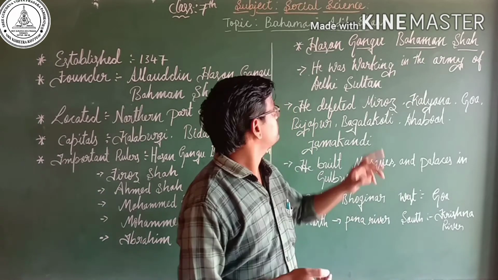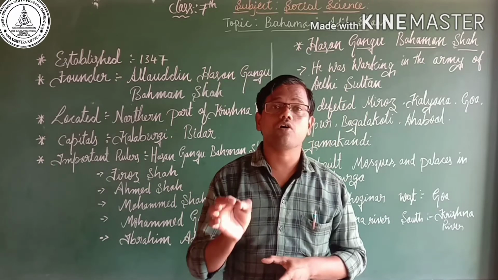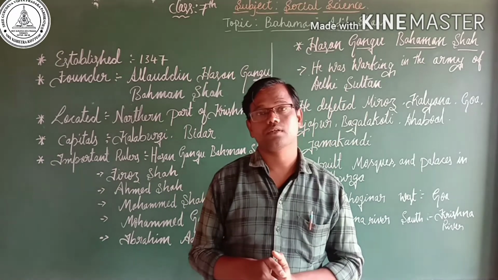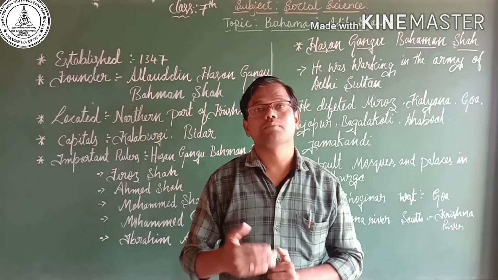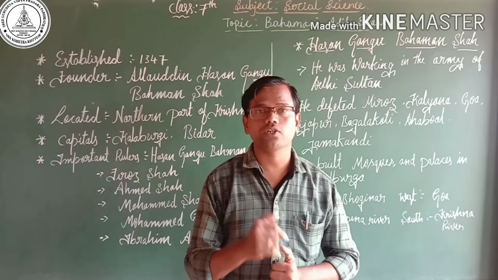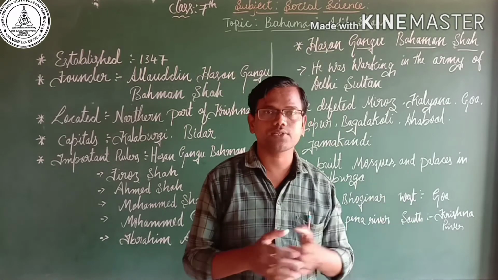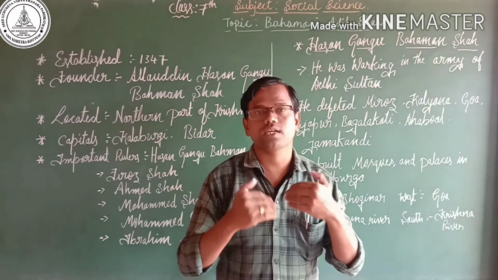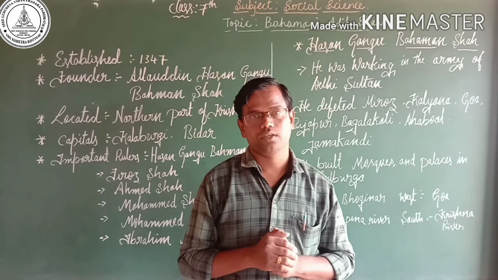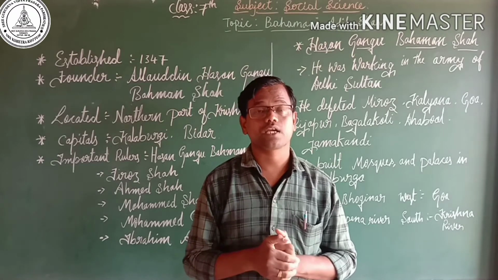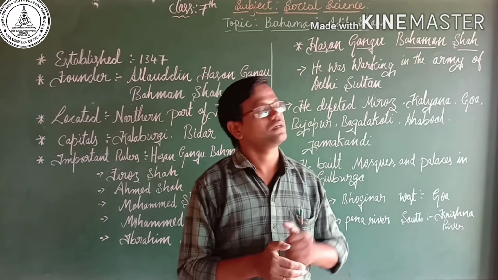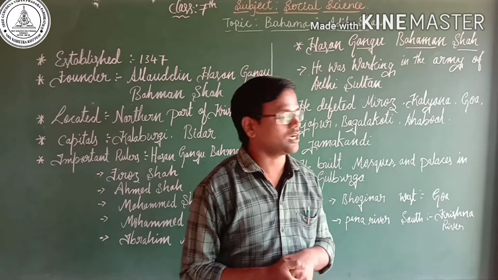In the beginning, he was working in the army of Delhi Sultan Muhammad bin Tughlaq. But later, he decided to rule independently, so he defeated many places, and day by day he extended his dynasty. Which were the places captured by Hasan Gangu Bahman Shah?